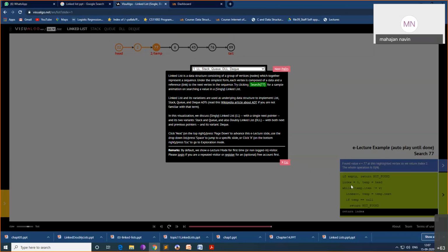So that is given here. If the list is empty, return not found. Otherwise, index equal to 0, temp equal to head. While temp not equal to v, visit all the nodes. If temp becomes null, that means it is not found. Return not found. Otherwise, return index. As index starts with 0, in our case, index will return as 2. Okay, now I'll press escape.